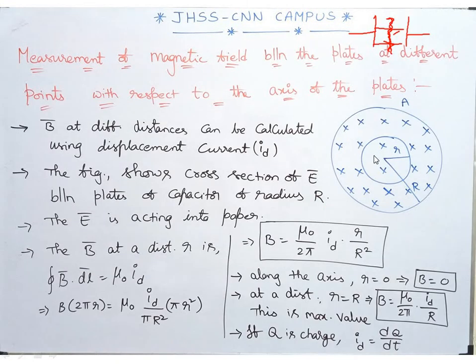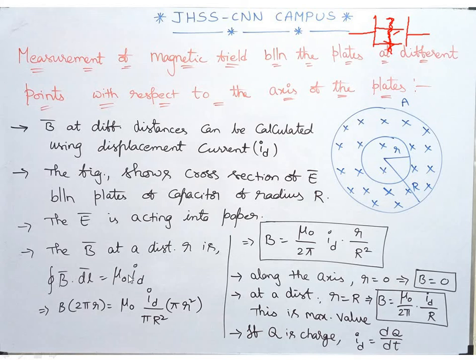The number of field lines cutting that particular region will vary, which you can notice here. There are many lines which are actually cutting there. Look at this, only 2 to 3, of course, mentioned for representative purposes. The number of field lines which are actually cutting there will also vary. That's the reason why I am using the word displacement current density. So keeping that in mind, the integral of B dot dl equals mu naught I_D.